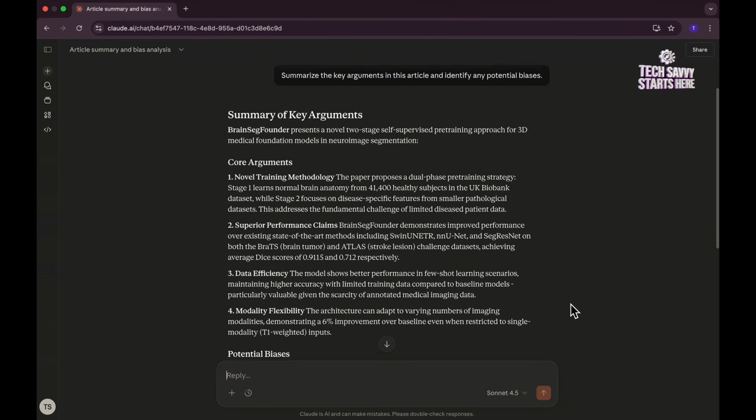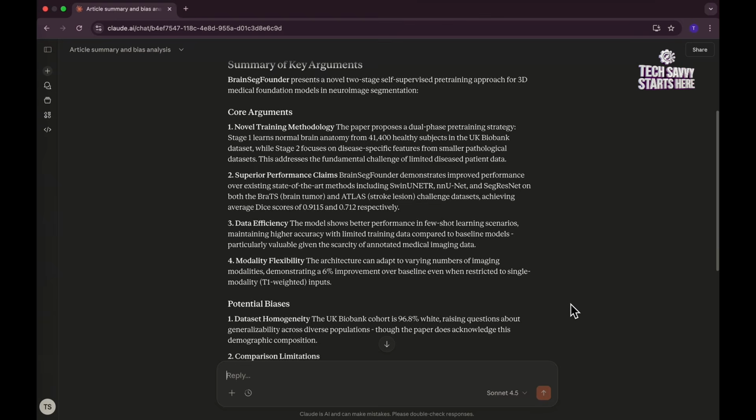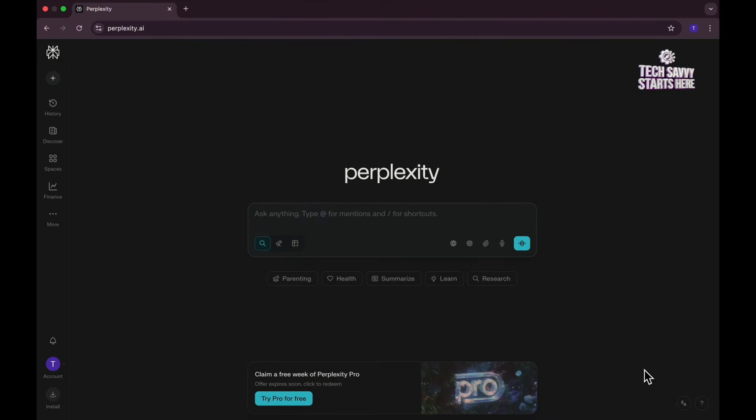Okay, so now let's go on to the next tool. So tool number 3 is Perplexity.